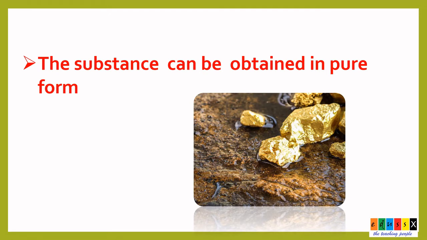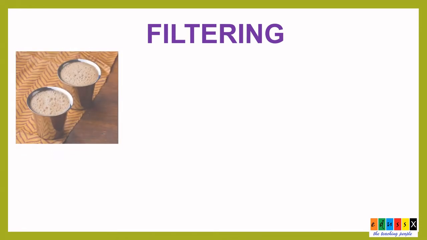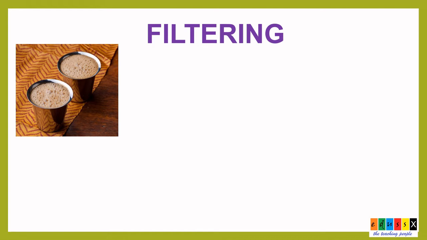For this, we will move to the various methods followed during the separation process. We will look into these methods one by one. The first is filtering. We have heard this name many times, right? Whenever your mother prepares tea, she has to filter the residues.